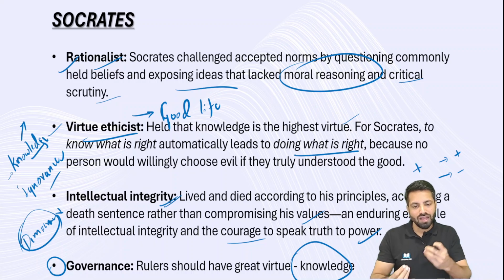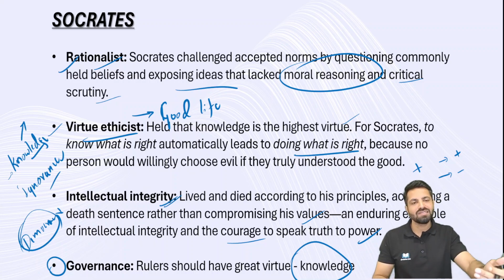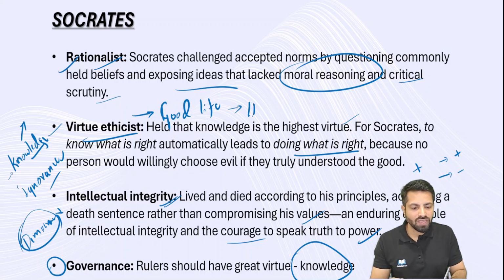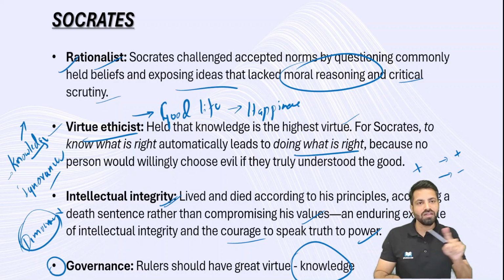So eventually my actions will be positive, so I am going to give a positive contribution to the society. At the same time, society is also going to respect me. So when there is peace and respect, mutual admiration in the society, I will be having a good life. A good life eventually leads to happiness in life. So virtues ultimately give you happiness in your life. One thing, I am happy, my social circle is happy, society is happy. On the whole, a happy life, at the individual level and at the social level, right?